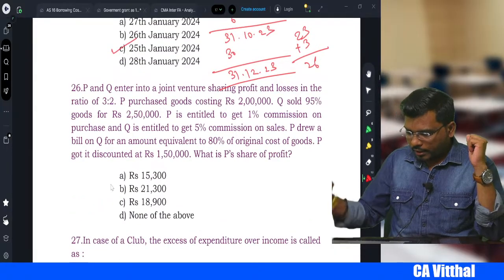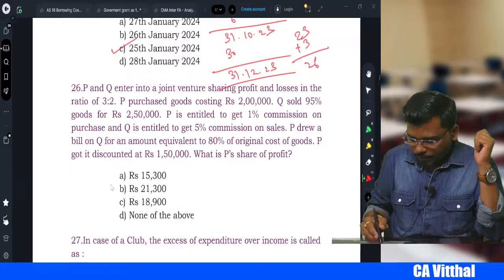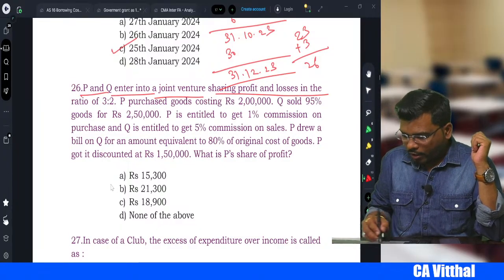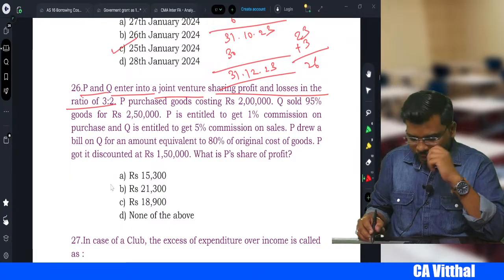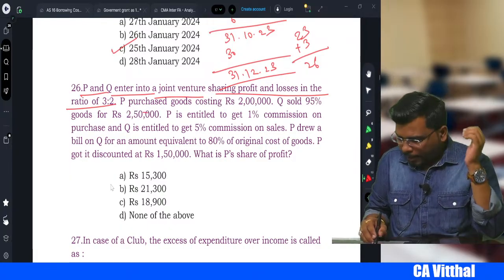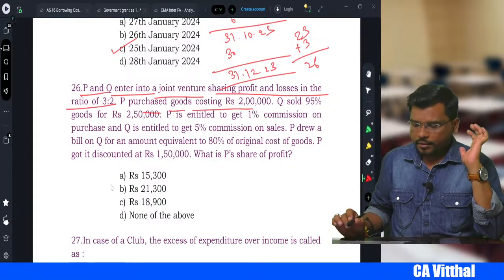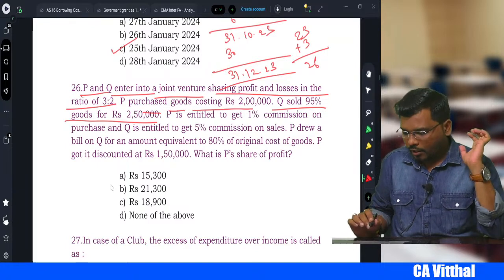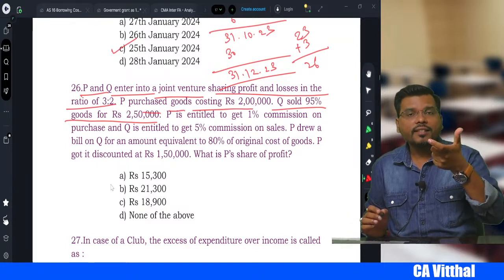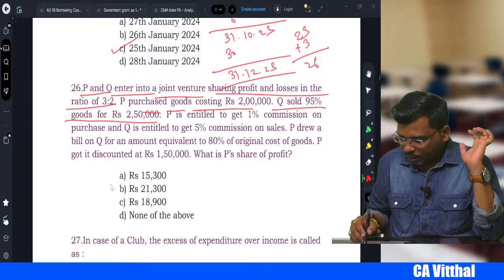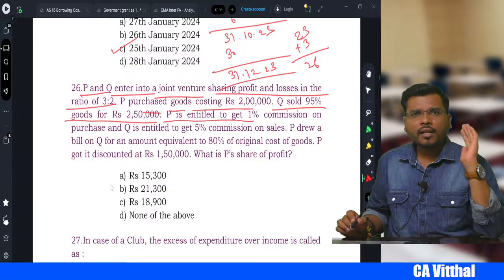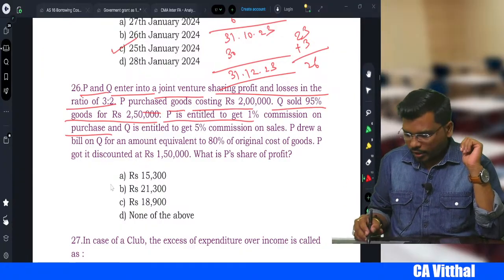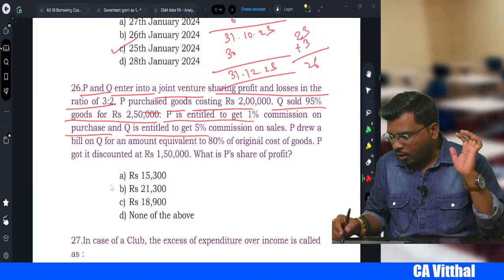The next question is very important again, right? P and Q enter into a joint venture sharing profit and loss in the ratio of 3:2. P purchases goods costing 2 lakhs. And Q sold 95% of the goods for 2,50,000. That means 5% is stock. P is entitled to get 1% commission on purchases. Q is entitled to get 5% commission on sales.